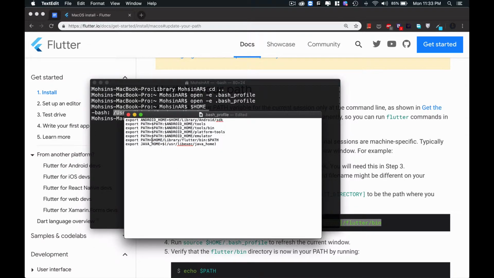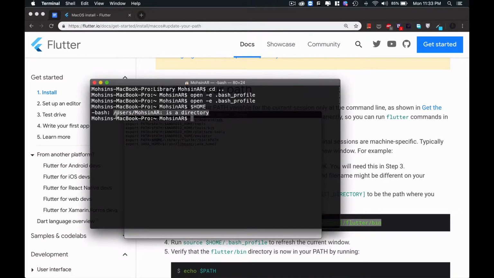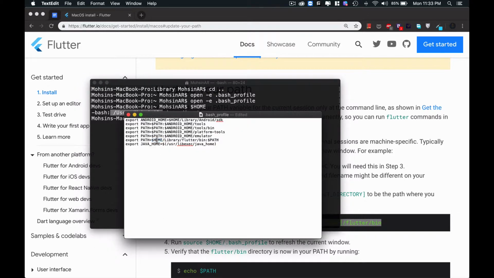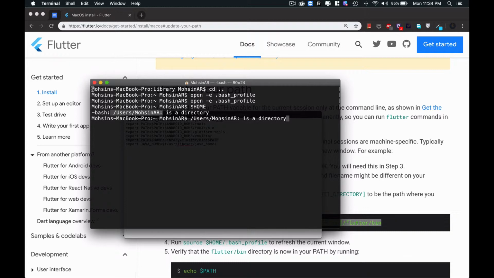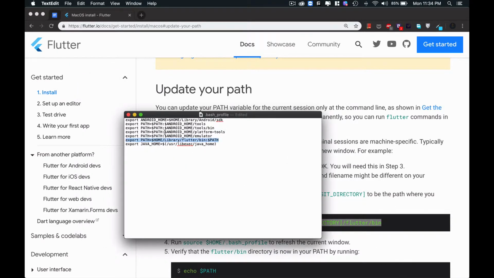So I concatenate home. This is a variable, and the value of this variable is this one. So this $HOME/library/flutter/bin, and in the last I will concatenate $PATH. Okay guys, so our flutter is set in our path.